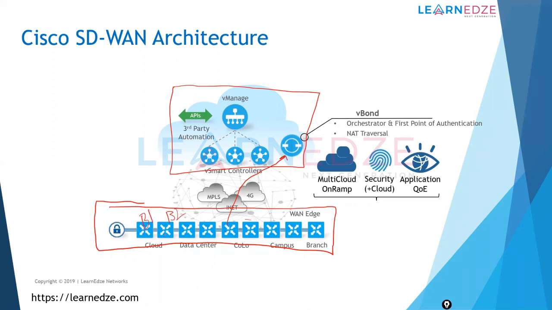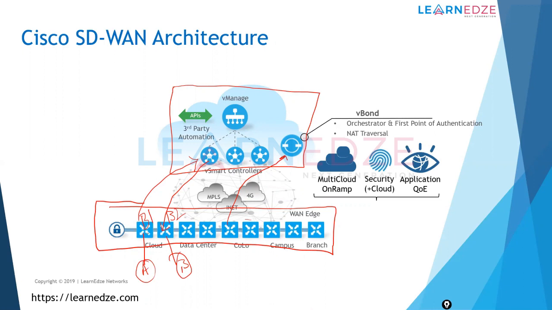I will not be able to know each other's routes by default. Say I have a connected route A here and a connected route B here. My A route will be advertised from this WAN edge to the vSmart, and in turn vSmart will advertise that to the other branches. It is kind of a route reflector fashion, but only at the control plane level.